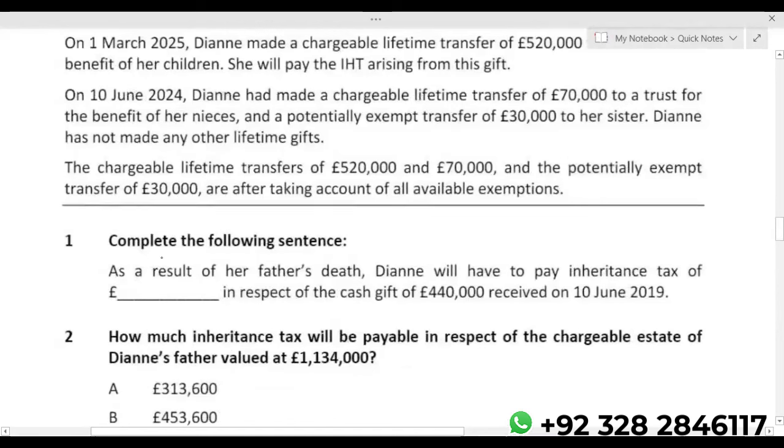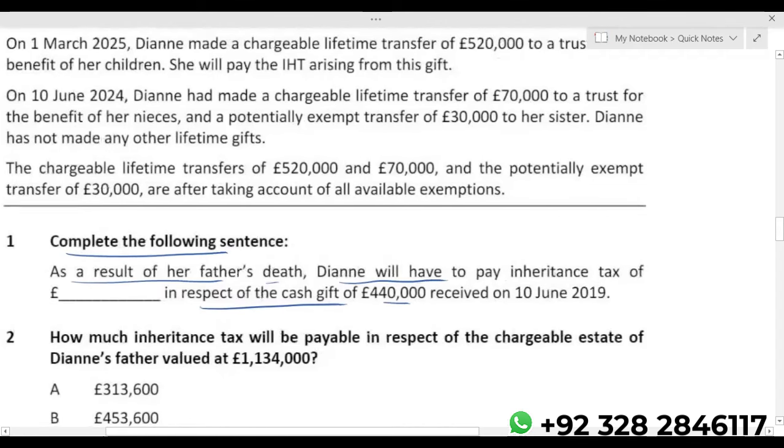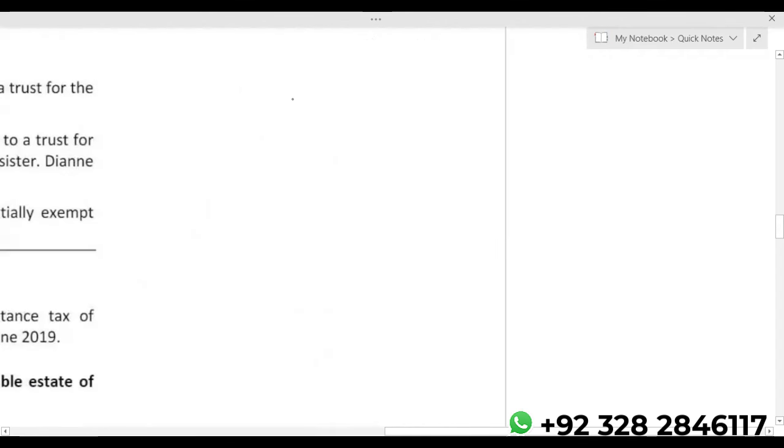Requirement A, they're asking complete the following sentences. As a result of her father's death, DIANNE will have to pay IHT. How much? In respect of the cash gift, 440, received on 10th June 2019. Now, number one, when we talk about IHT, we know that IHT is payable on gifts.